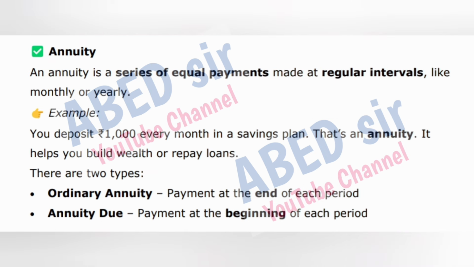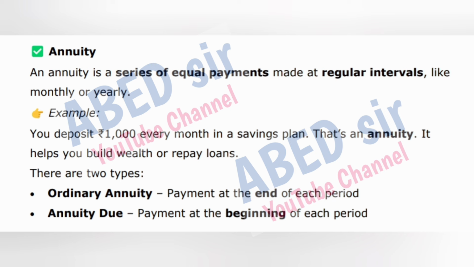Annuity. An annuity is a series of equal payments made at regular intervals, like monthly or yearly. Example: you deposit 1,000 rupees every month in a savings plan. That's an annuity. It helps you build wealth or repay loans. There are two types.